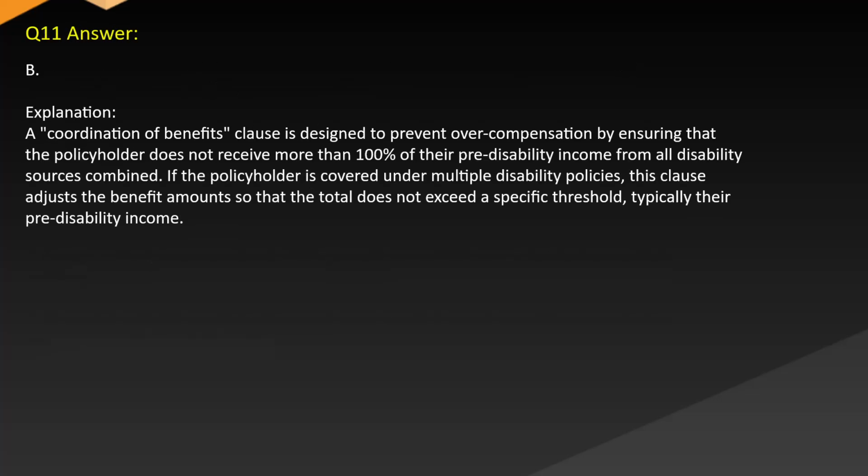Answer B. Explanation. A coordination of benefits clause is designed to prevent overcompensation by ensuring that the policyholder does not receive more than 100% of their pre-disability income from all disability sources combined. If the policyholder is covered under multiple disability policies, this clause adjusts the benefit amounts so that the total does not exceed a specific threshold, typically their pre-disability income.